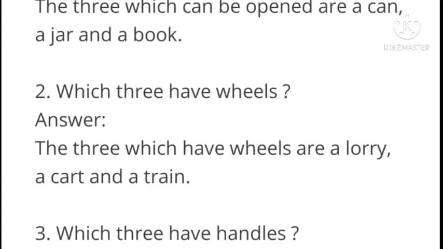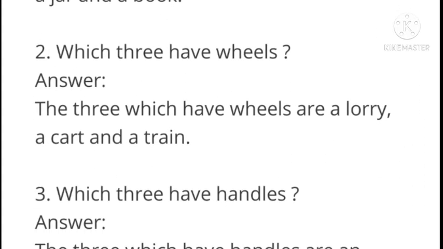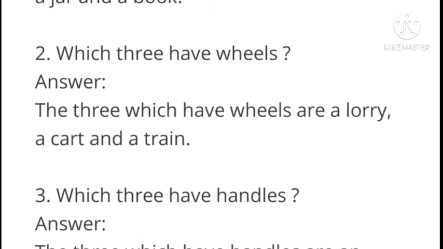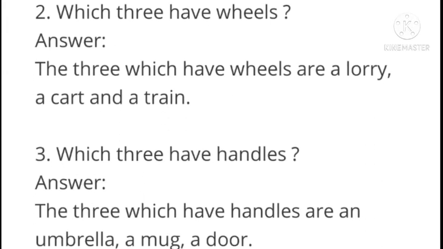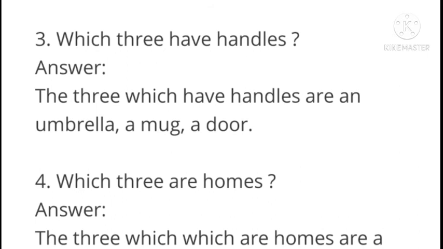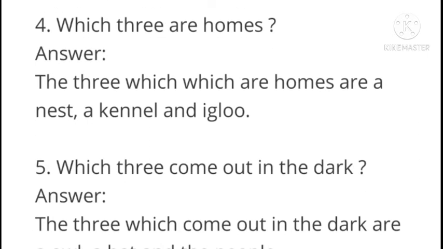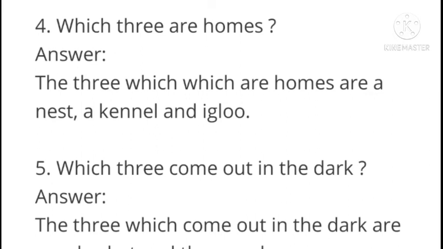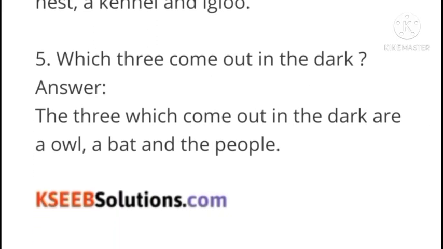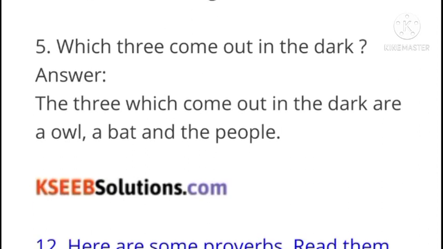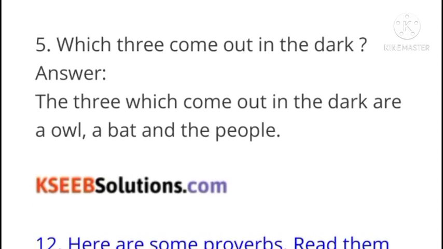Which 3 have wheels? The 3 which have wheels are lorry, cart and train. Which 3 have handles? The 3 which have handles are an umbrella, a mug, a door. Which 3 are homes? The 3 which are homes are a nest, kennel, igloo. Which 3 come in the dark? The 3 which come in the dark are owl, bat, people.